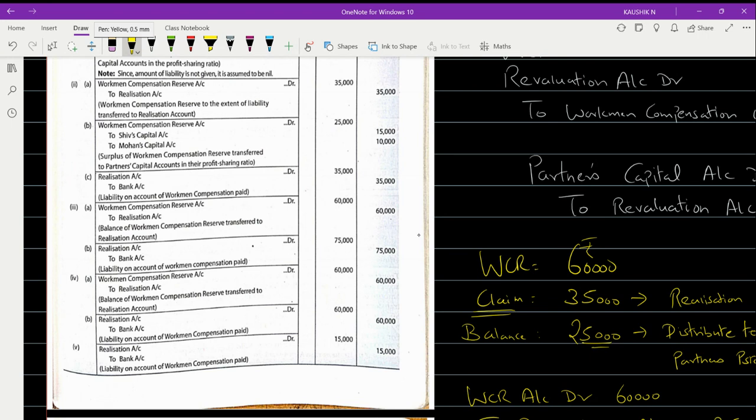So here you can see that the first is a transfer entry to realization account, that is, your liability is getting transferred, and here the next entry is that the liability is getting settled off. So the settlement entry is also happening parallelly. So that's why you are passing two different entries.